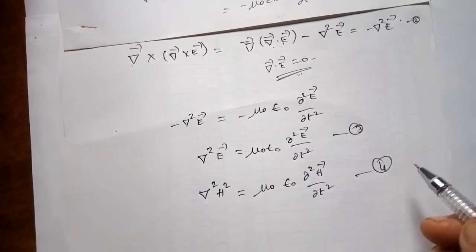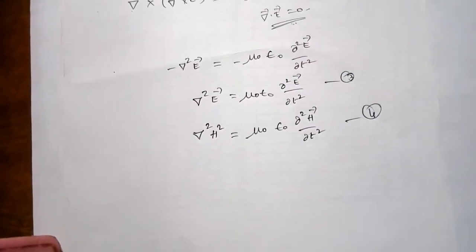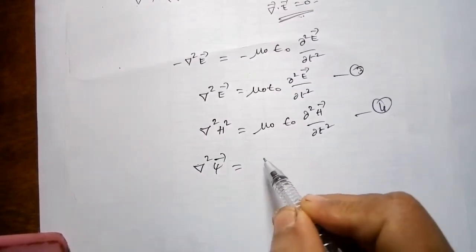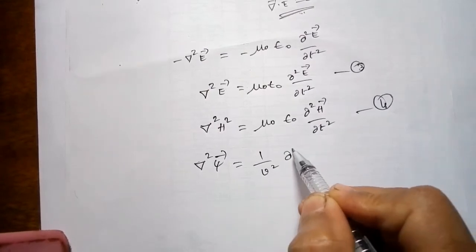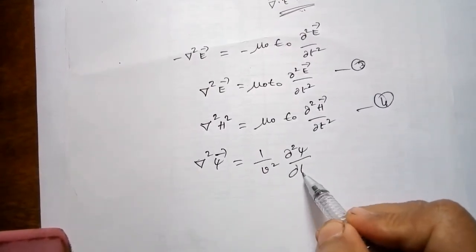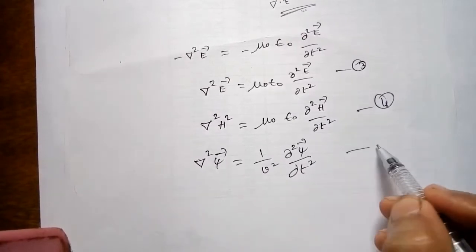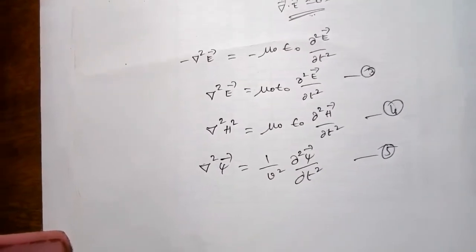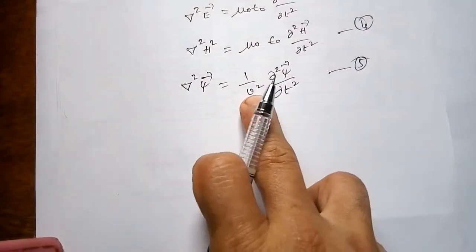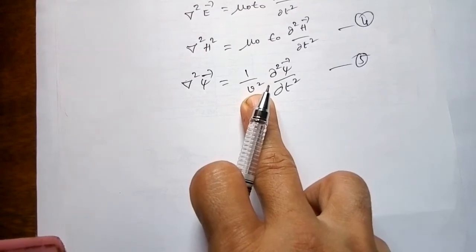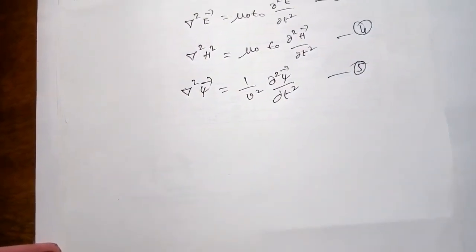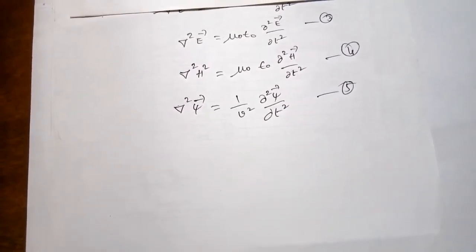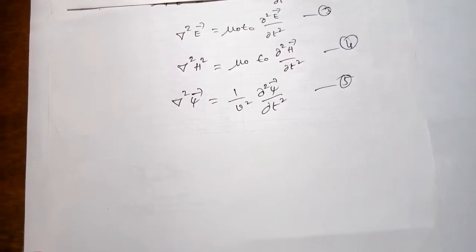Considering the standard wave equation, it says del square psi is equal to 1 by v square dou square psi by dou t square, where of course v is the velocity of propagation of the wave. Comparing the standard wave equation with equations 3 and 4, it's very clear that they represent wave motion, and these waves are called electromagnetic waves.